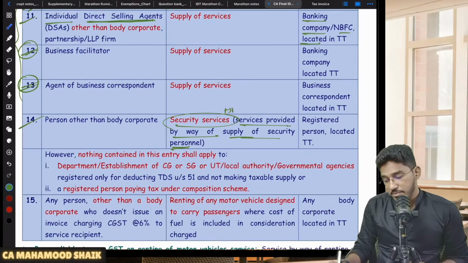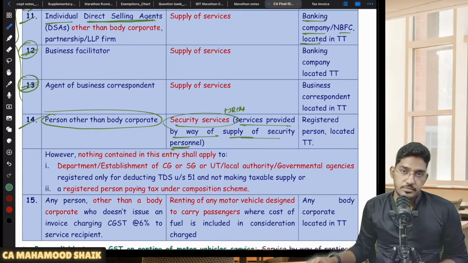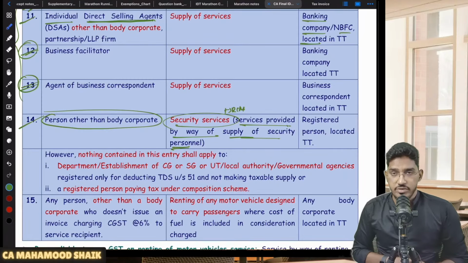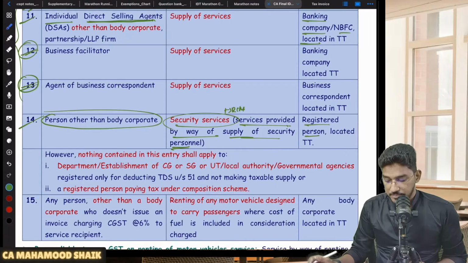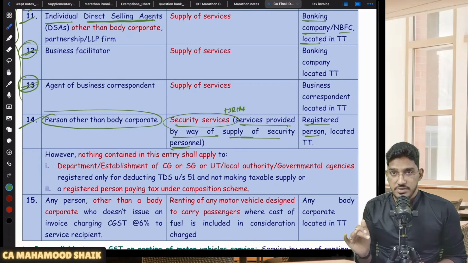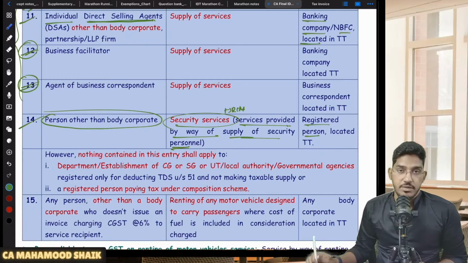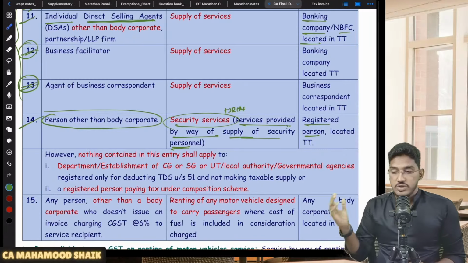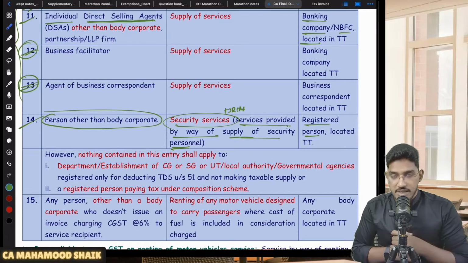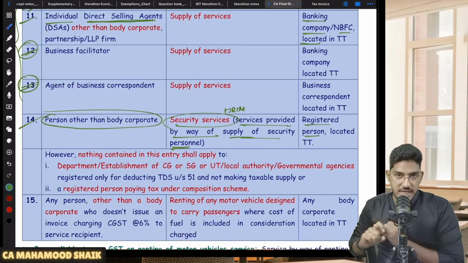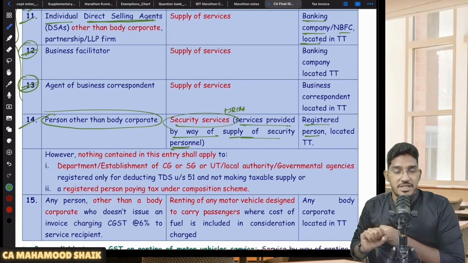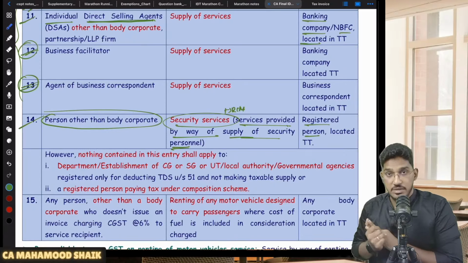Even for RCM to become applicable, two more conditions they are saying. Supplier should be other than body corporate. The person, whoever is providing that security service, should be other than body corporate. Recipient must be a registered person, registered under GST Act. Then only RCM will become applicable. So tell me, when will security services get covered under RCM? Security services provided by way of security personnel. Supplier should be other than body corporate. Recipient must be a registered person. Then RCM will become applicable.